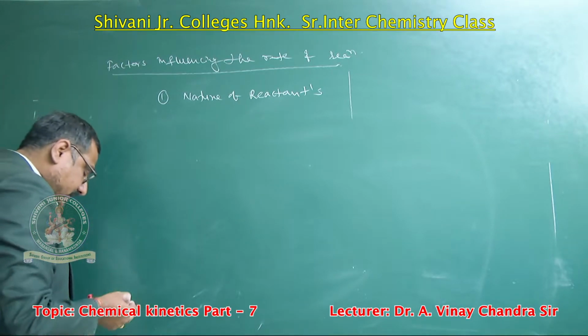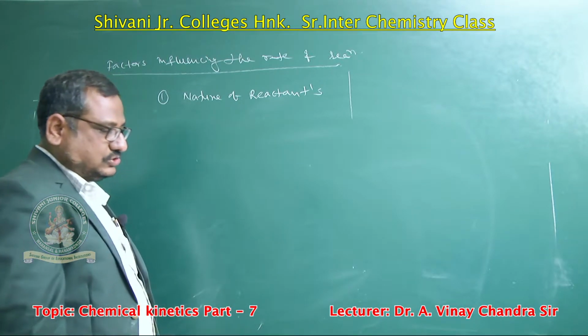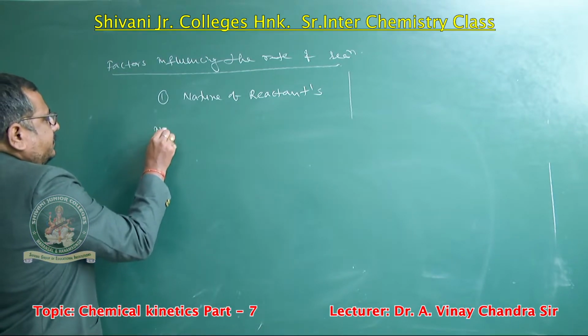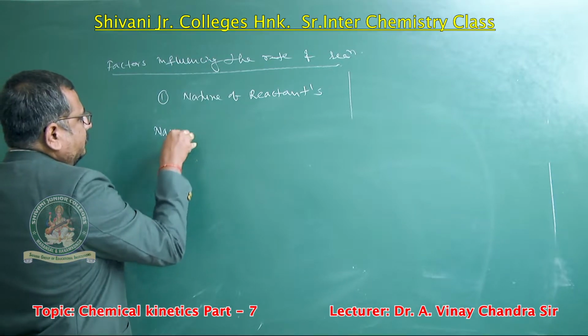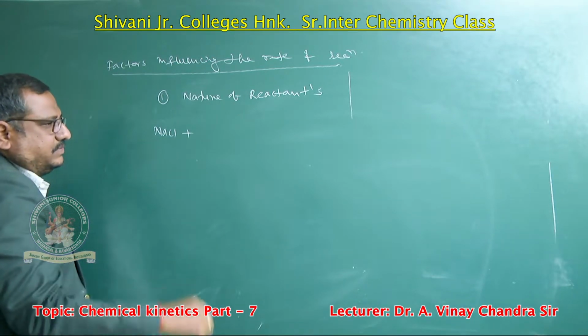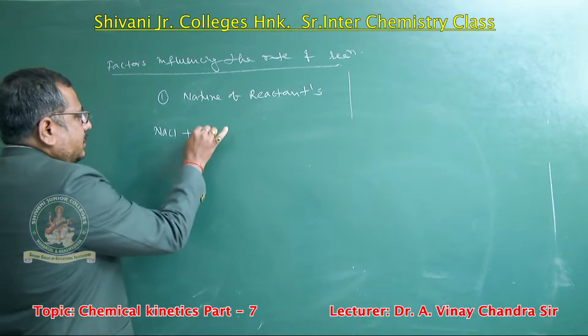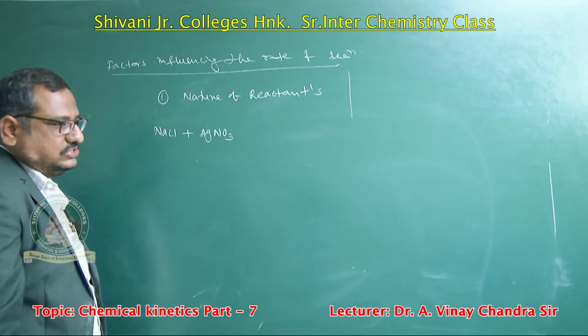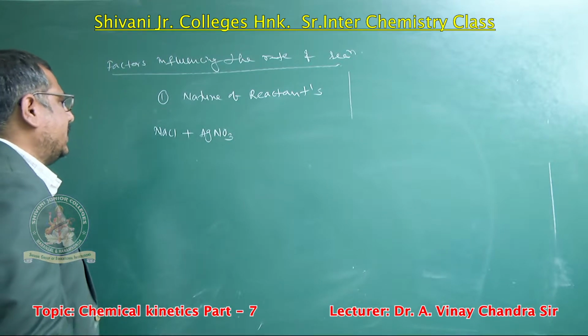Here the reactants belong to ionic bonded materials. Take sodium chloride, NaCl, reacting with silver nitrate solution, AgNO3. These compounds are ionic in nature.